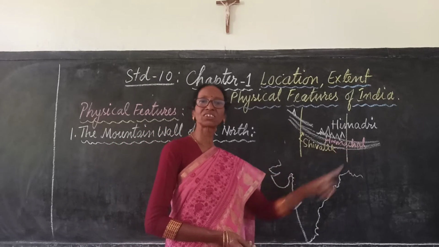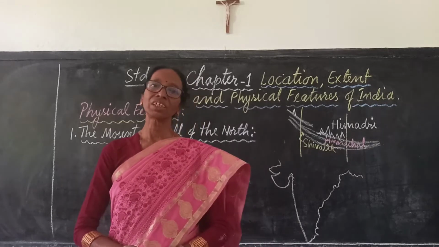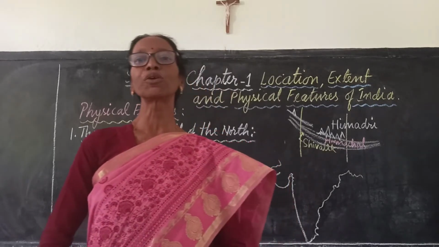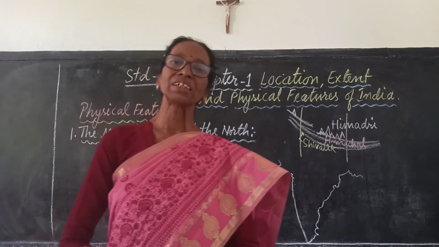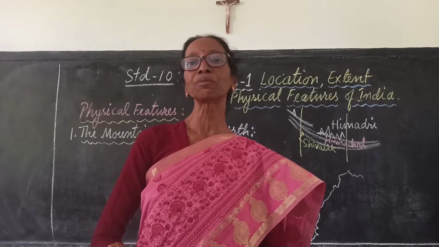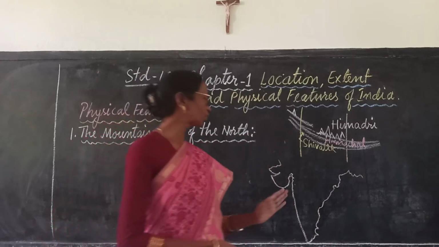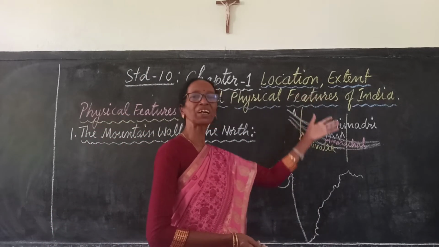Because of Himalayas, India receives good rainfall by southwest monsoon. It forms a high mountain barrier, so the southwest monsoon winds cannot pass across it.